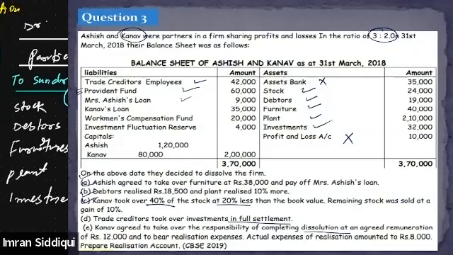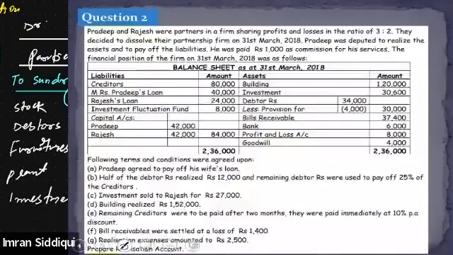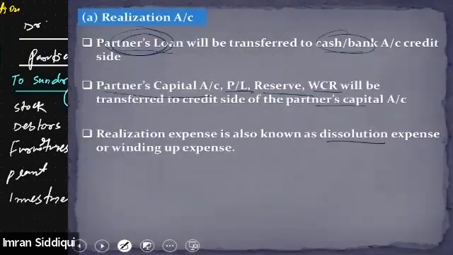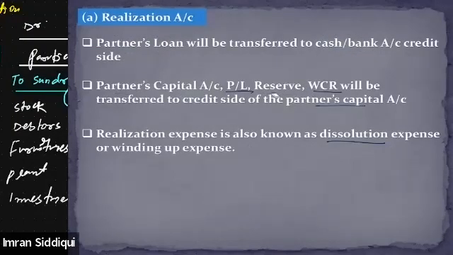Sania, what do you think? Sir, we cannot transfer the partner's loan to the realization account. Instead, as I told you just now, the partner's loan needs to be transferred to the cash account. See, here it is written, the partner's loan will be transferred to which account? Cash account or bank account?